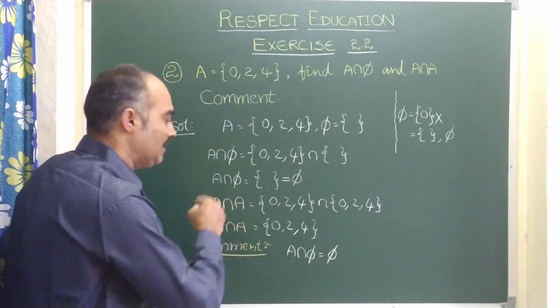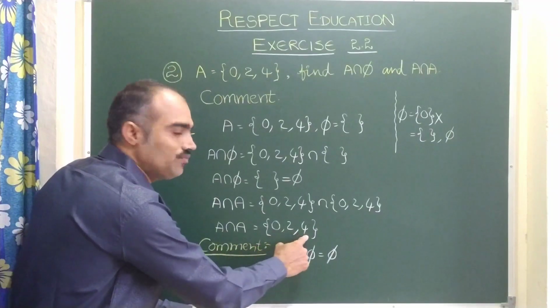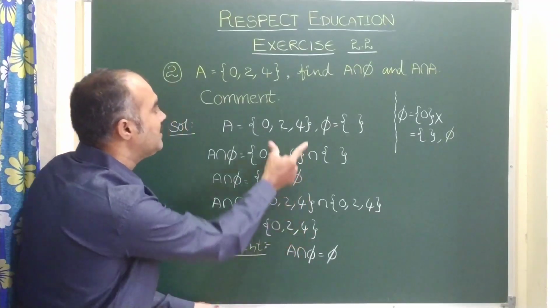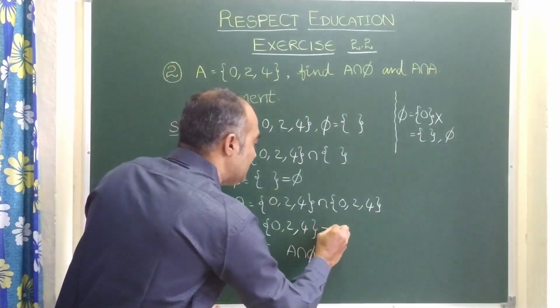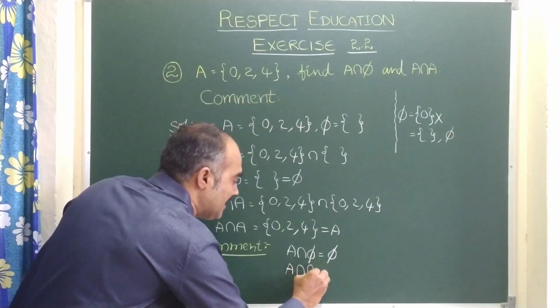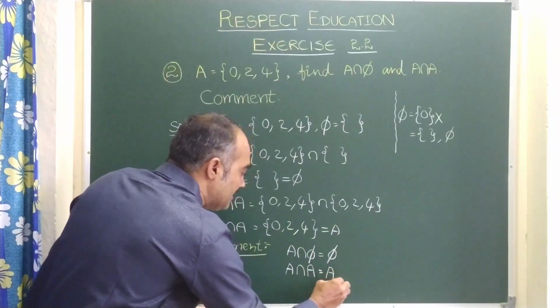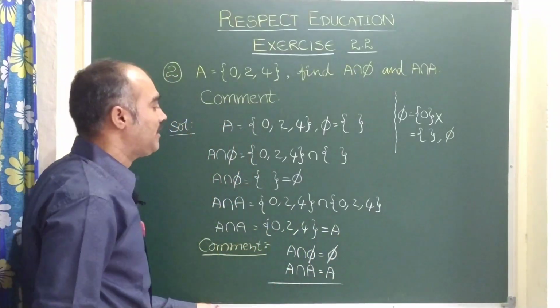Same way, let us see the second part now. When you find A intersection A, again you got 0, 2, 4. This 0, 2, 4 is nothing but A, right? So the comment is, if you find A intersection A, again you get A. That's all, children. With this, the second problem gets completed.